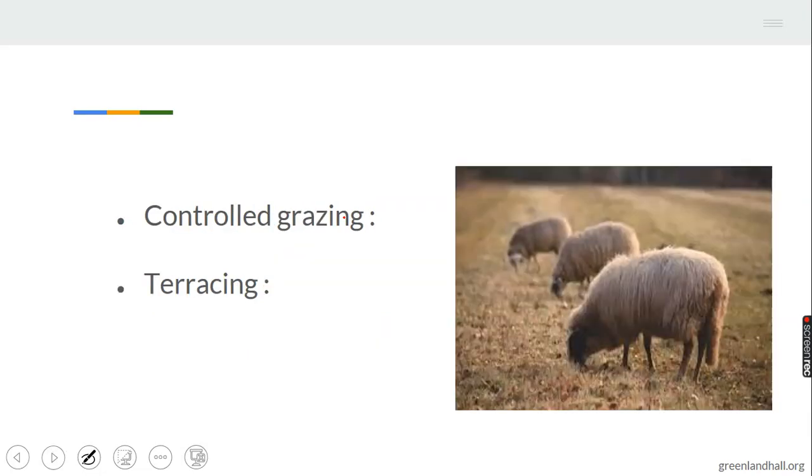Control grazing. We have said this before. Overgrazing can expose the soil to erosion. So when few animals are allowed to graze on a farmland, it helps to control erosion. In comparison with the first picture shown, where you see many cows on the land grazing directly, in this one you have few animals here. When few animals are allowed to graze, it is difficult for these animals to expose the soil to erosion. But when many animals are allowed to graze, the soil is left bare and erosion can easily take place.